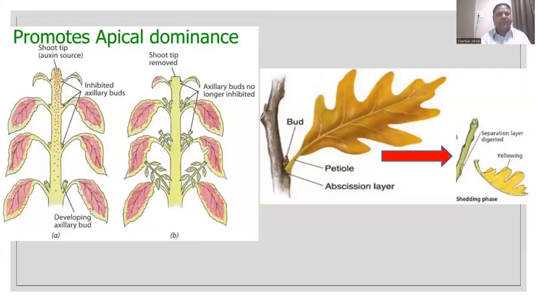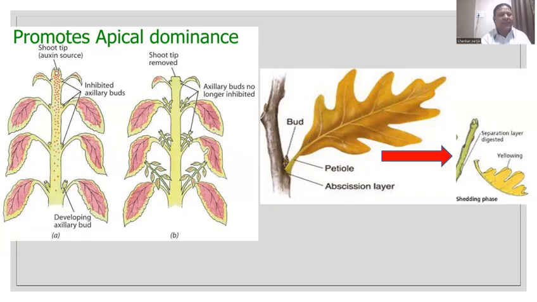Yes, 1 minute. See the plant here. This is the apical dominance diagram regarding the plant concerned. Carefully observe, this is a stem, and in between the petiole and stem, in the angle between stem and petiole of the leaf, there is an axil, and the axil possesses what? Axillary bud.